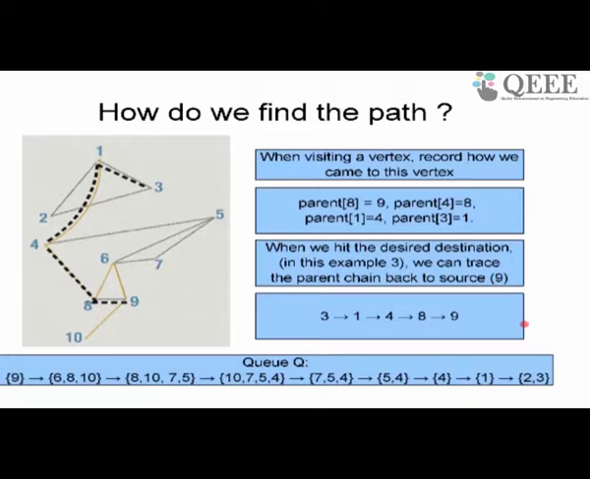I can print out 3, 1, 4, 8, 9, which is the path in reverse direction, of course, but it's printing the path. Once I print this path, then I can look in this direction, that gives me the path in the forward direction. Okay.